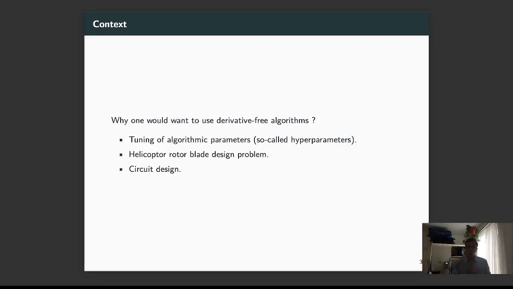Despite this constraint, why would one want to use derivative-free algorithms? There are a lot of applications, and one of the most recent is the tuning of algorithmic parameters. For example, during these last years, a lot of work has been done to automatically tune the hyperparameters of neural networks in the context of deep learning. But derivative-free algorithms are also present in simulation, for example, in the design of helicopter rotor blades or in electrical circuit design.